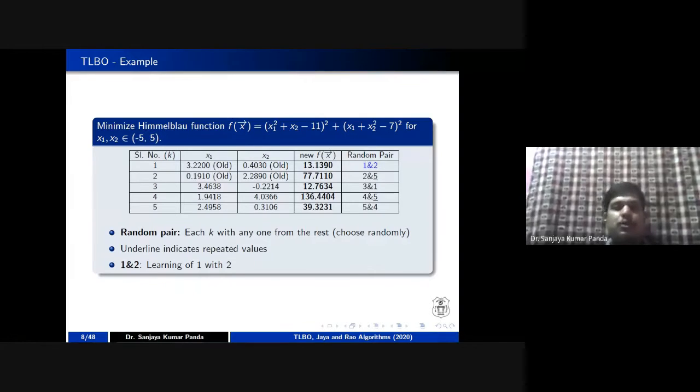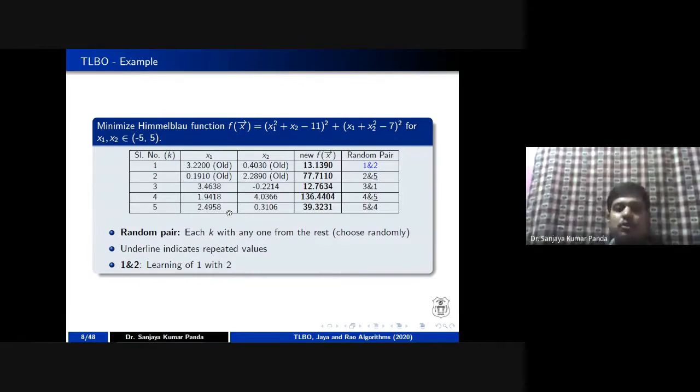Once the classroom teaching is over, the student will go to their respective hostel. In the hostel, they will find one neighbor or batchmate who understood the concept. They will discuss the concept with that person in order to upgrade their knowledge. So this is the updated value, where the first two population we are keeping as the first one, and these three populations are updated.